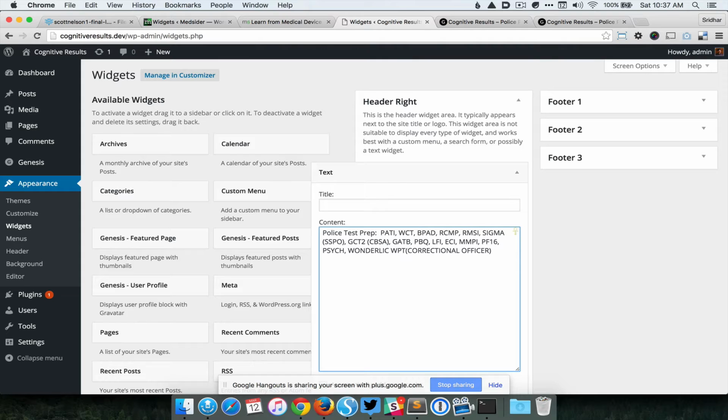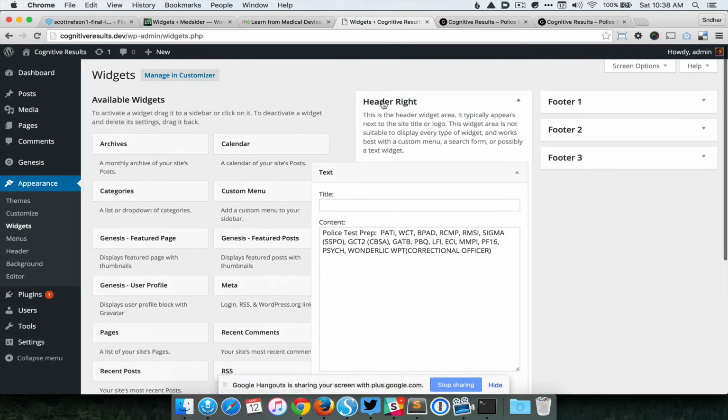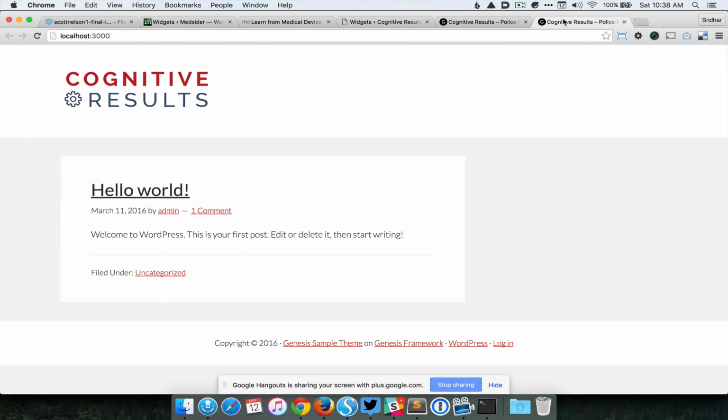Okay, so what I've done now is I've placed a text widget inside the header right widget area, and then I've pasted your text that should appear on the right side of the header. So that's this, nice. Yeah, this header right is a built-in widget area in Genesis, which is nice.